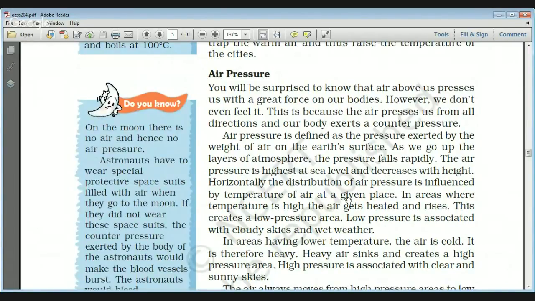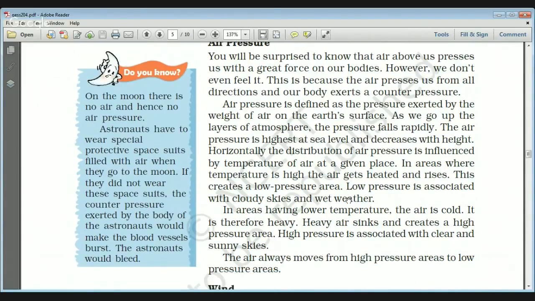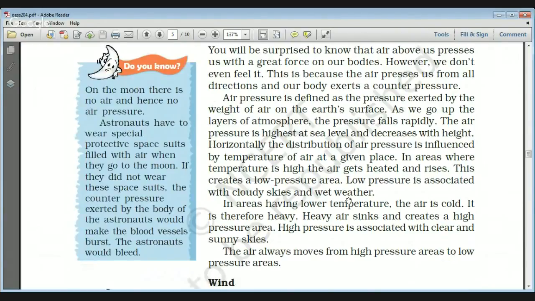And that is the reason that whenever mountain hikers do trekking on the mountains, they have an oxygen cylinder with them, because at the heights the oxygen would be less, the volume will be less,